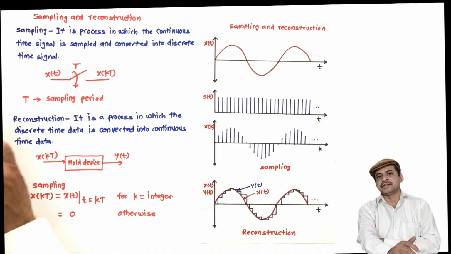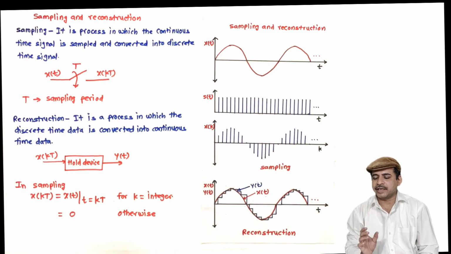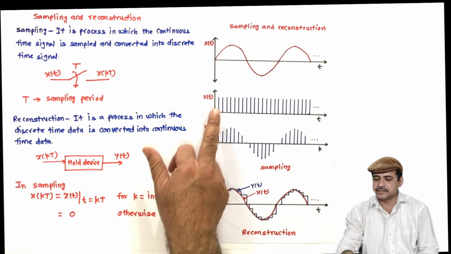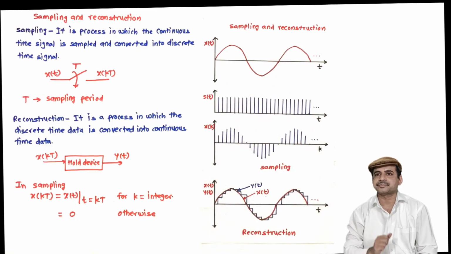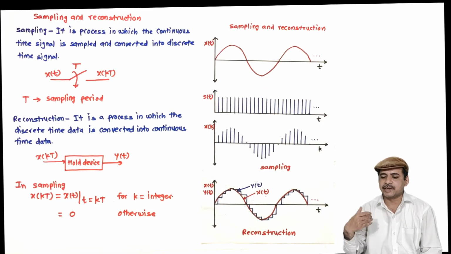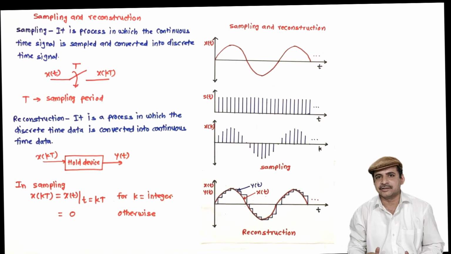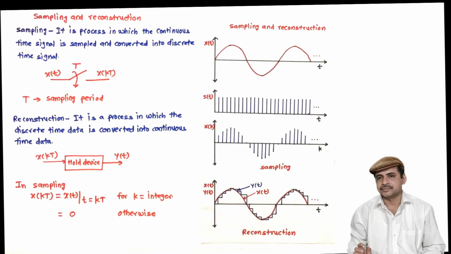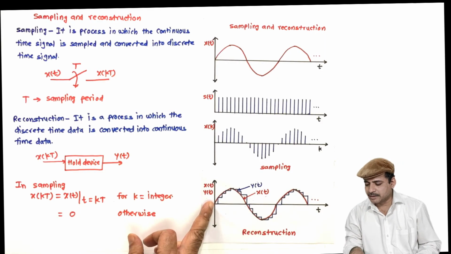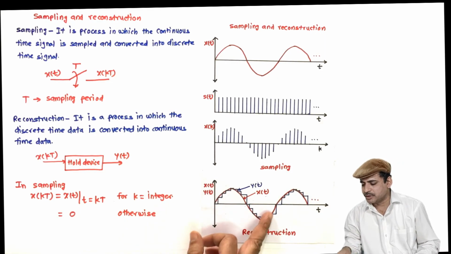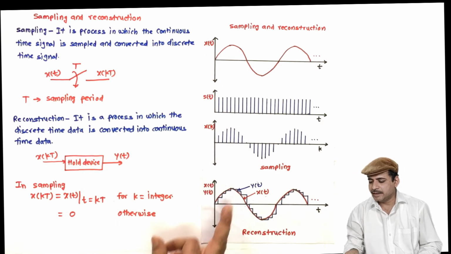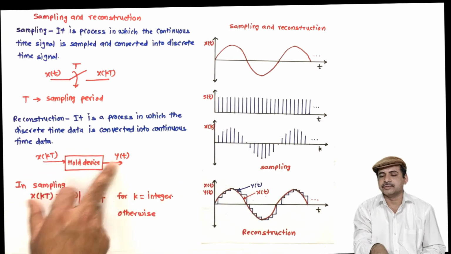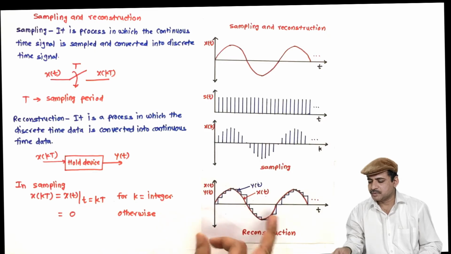It will be reconstructed. Now here in this case, I have taken 16 samples per cycle. So the sampling frequency is 16 times greater than the signal frequency. If this is reduced, the step size will be larger. In the red mark, I have shown the original signal, this one. And in the blue mark, it's y of t, this one. So see, there is a difference.